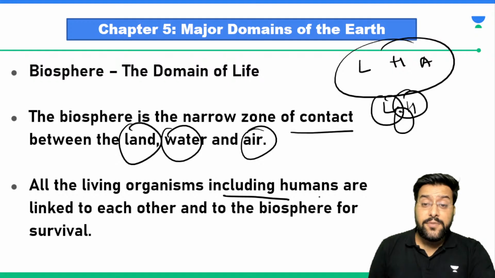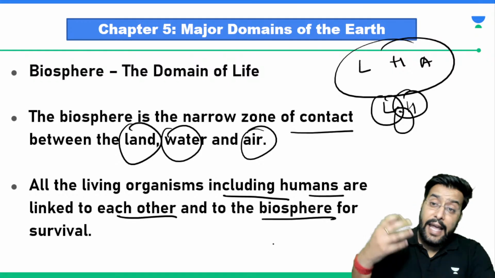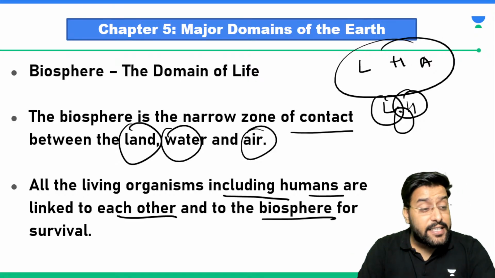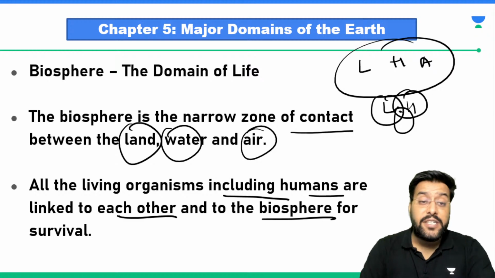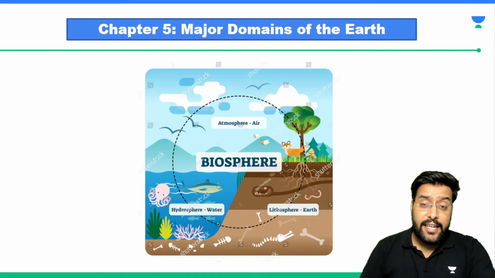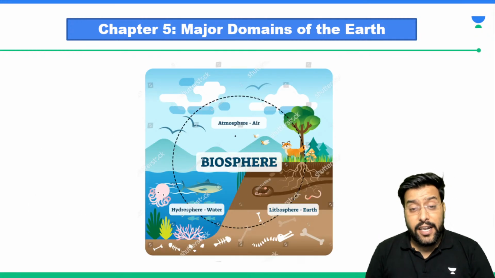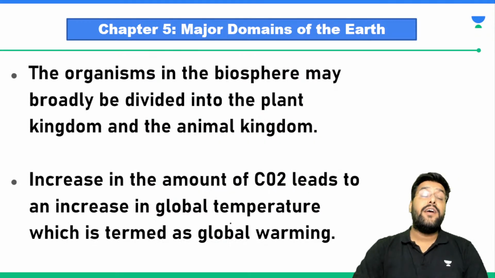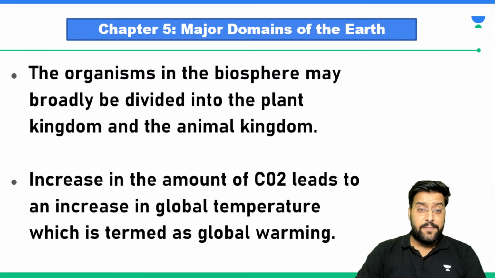All living organisms, including humans, are linked to each other and to the biosphere for survival. Any life that is possible, be it our animals, humans, insects, or microorganisms, is possible only with the interaction of these three areas: water, land and air. When they come together, they form the area which is livable. It is the biosphere.